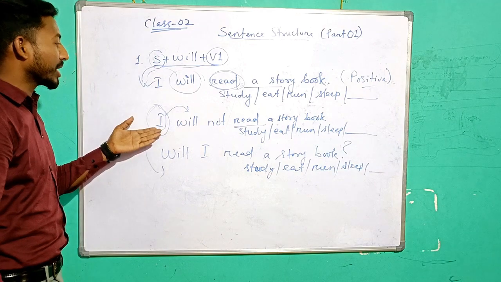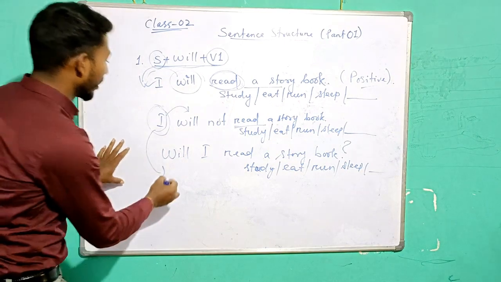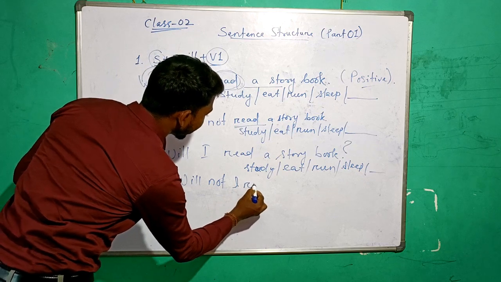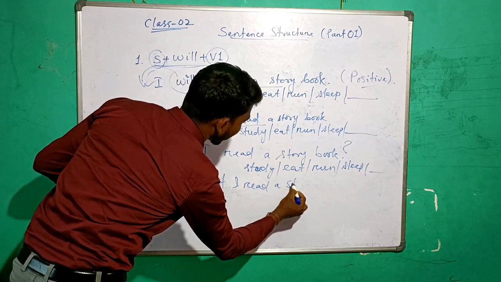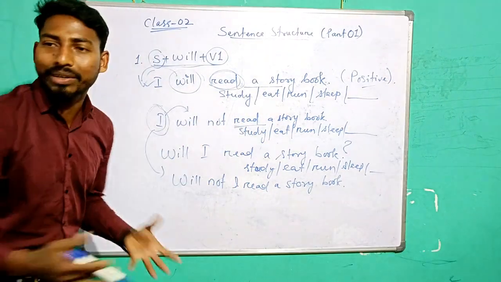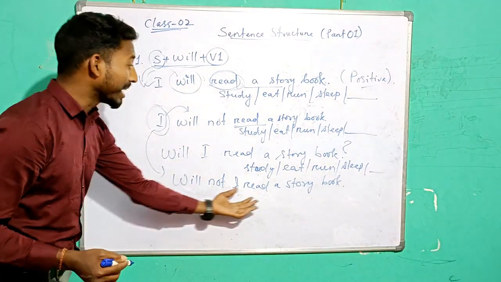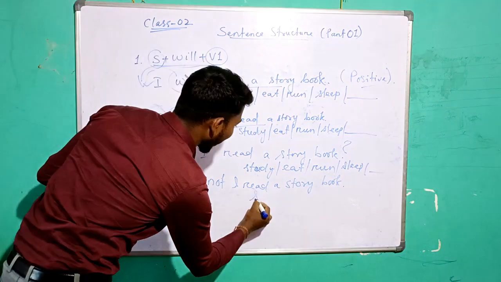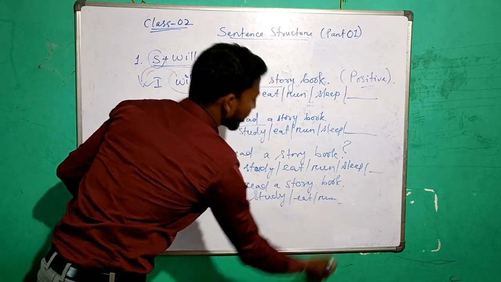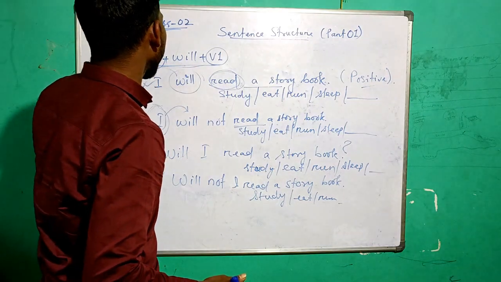Now for this one, if we convert this sentence into an interrogative sentence, how the sentence structure will be? Will not I read a storybook? Will not I read a storybook? Or in the shortened one you can say, won't I read a storybook? Will not is considered as won't, isn't it? Won't I read a storybook? Won't I study hard? Won't I eat? Won't I run? And many more verbs can be taken along with the objects. Okay? So this is the sentence structure of one.